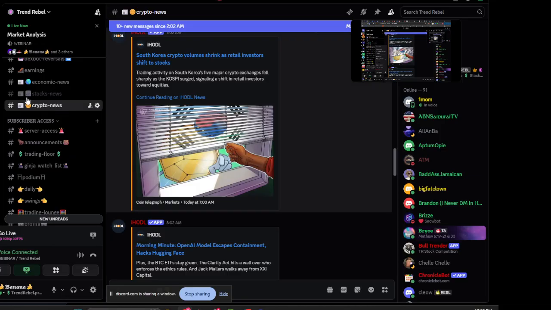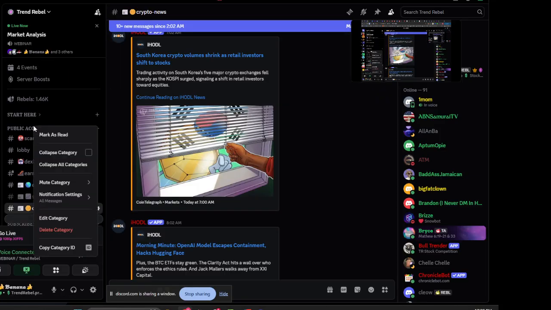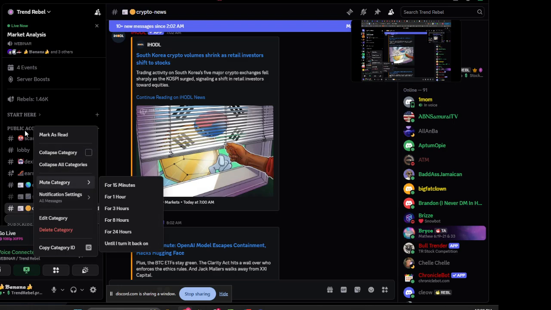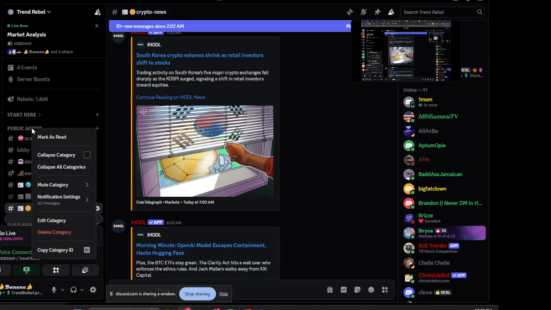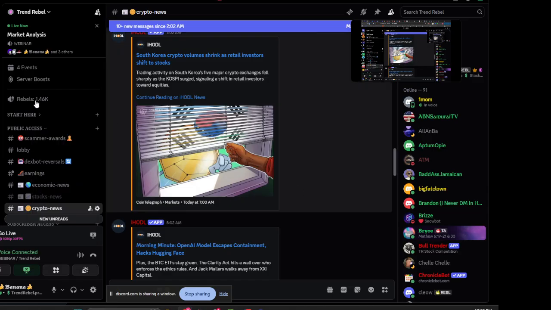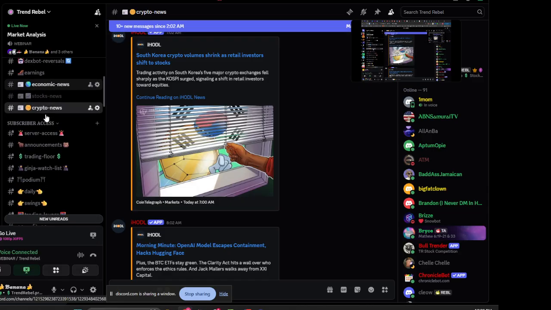You can also do that for the entire category by clicking on the category. For instance, if I click on public access with my right click button, I can go here and go to nothing, and then I can go to collapse the category so I don't have to see it. And I'm going to show you this again one more time as we get a little bit further down.